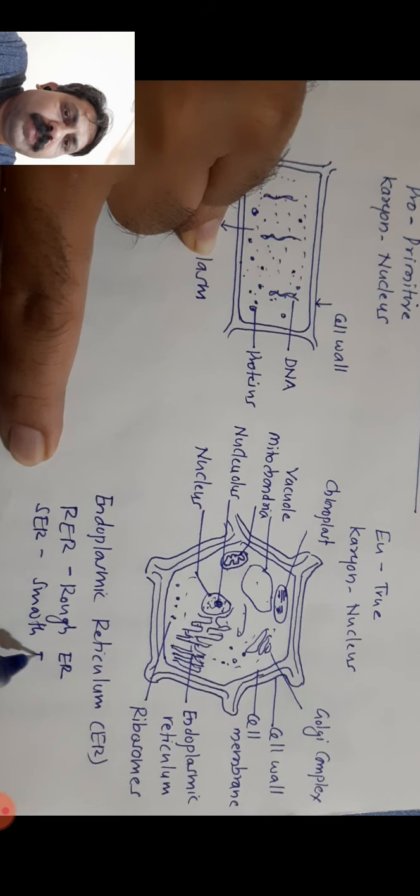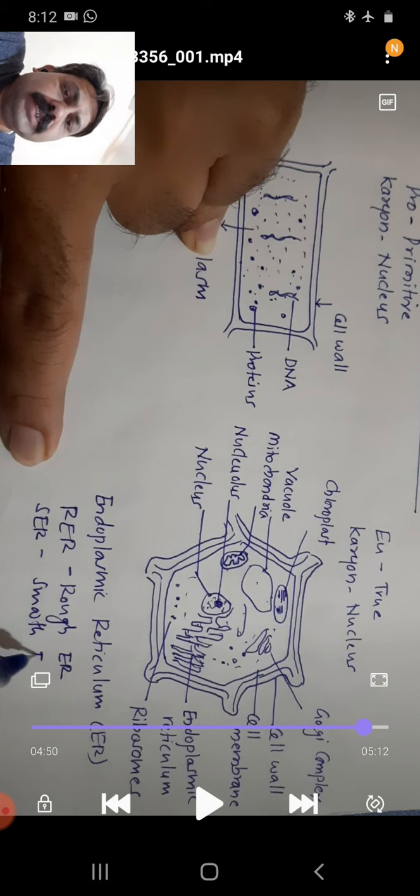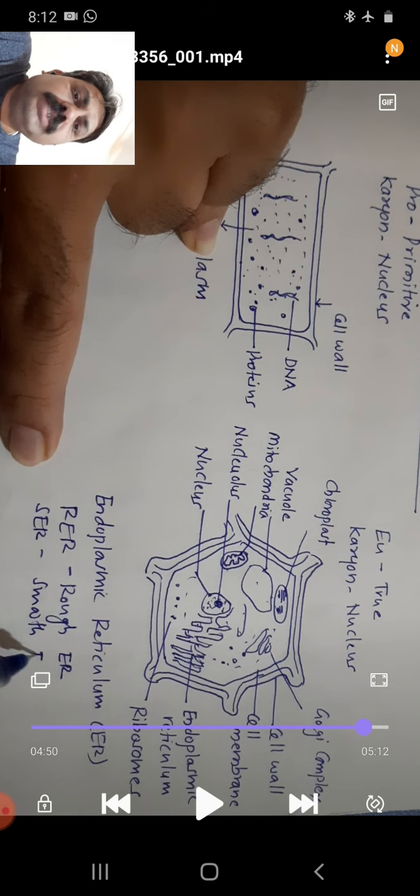Whereas in the case of the eukaryotic cell, the cell has a distinct cell wall followed by the cell membrane. This cell membrane covers the cytoplasm. In total we can call it cytoplasm, and in the case of the nucleus, the nucleus again has its distinct wall, that is the nuclear membrane, and this nuclear membrane on the inner side contains the fluid which we call nucleoplasm. So inside the nucleus it is nucleoplasm. Outside the nucleus the entire cell is covered by the cytoplasm.